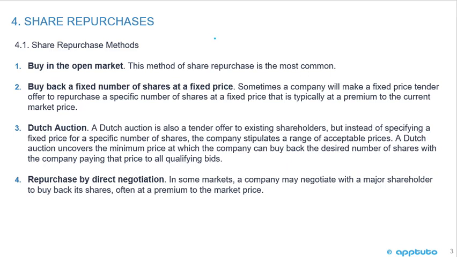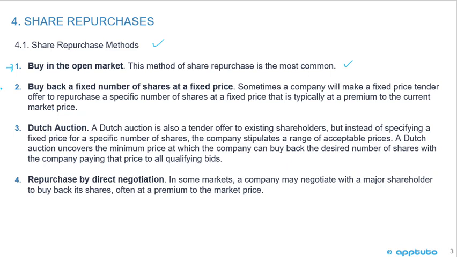Share repurchases. So now we're going to look at the repurchase methods, and there's four here. So the first one is just to buy in the open market, and this method of share repurchase is the most common. So the company's got some cash, they just go out and they buy shares in the open market, just like any other investor, except that the issuer of shares, so it'd be credit cash, debit treasury stock, and it's not going to receive a dividend, there's no voting right on those shares, and not being considered then for earnings per share calculations because it's treasury stock.